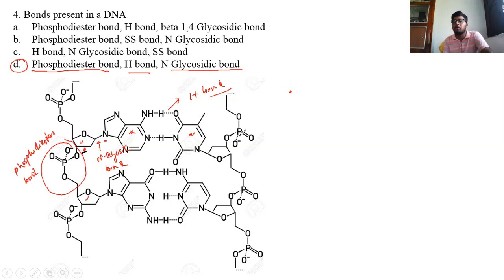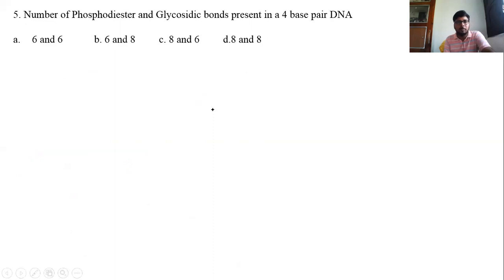Here you have to remember the bonds. In DNA only three types of bond are present: phosphodiester bond, hydrogen bond, and N-glycosidic bond. Now the next question: number of phosphodiester bond and glycosidic bond present in a 4 base pair DNA. So in a 4 base pair DNA, how many phosphodiester and glycosidic bonds are present? Pause the video and try to calculate the number of bonds. Let's see the answer.